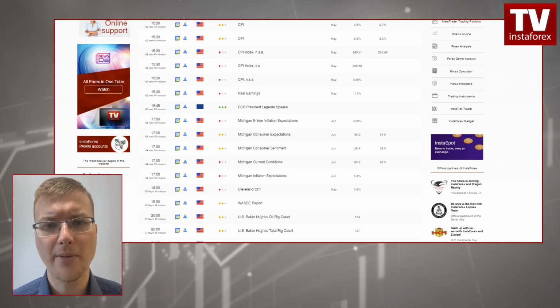Speaking of the macroeconomic calendar, all these important releases are scheduled from the North American session. The monthly core inflation rate is forecast to come up at 0.5% in May, and the annual core inflation rate is estimated to ease to 5.9%. Meanwhile, annual inflation is likely to start at 8.3%. In addition, ECB President Christine Lagarde will deliver a speech. Other macro reports will be of secondary importance and have no effect on the market.